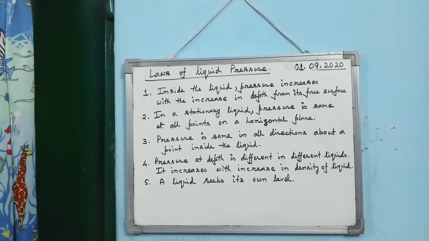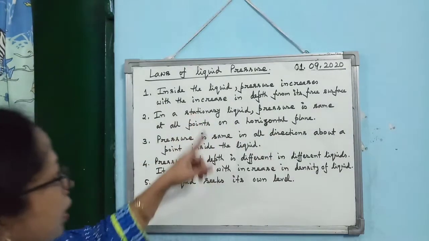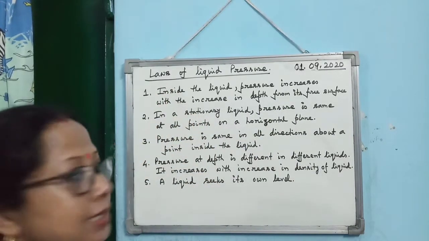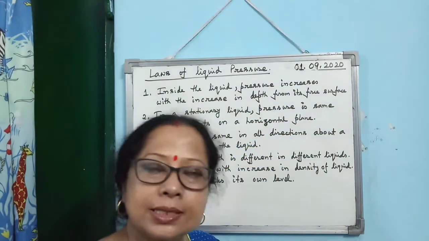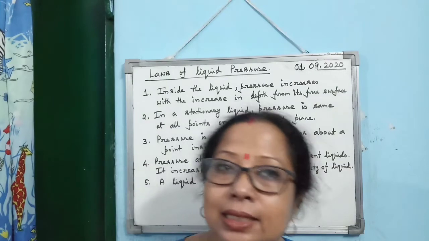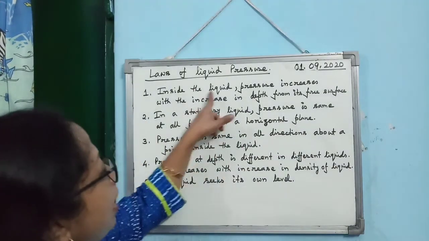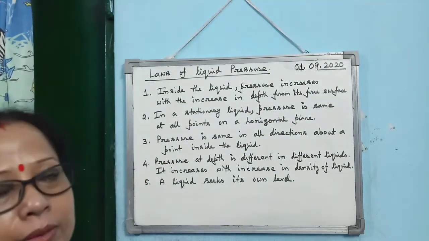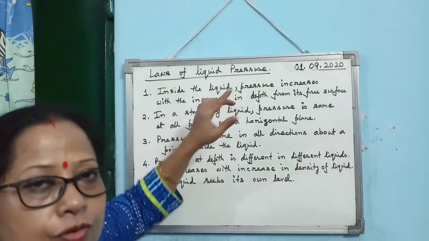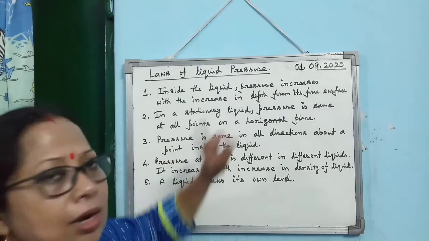Now, if you consider the liquid pressure, it obeys certain laws. There are 5 laws of liquid pressure. What is the first law? Inside the liquid, pressure increases with the increase in depth from the free surface. I have discussed that one: when h is more, P is more. Only the statement is given in a different manner. If you increase the depth of the liquid, pressure will increase. That is the first law.